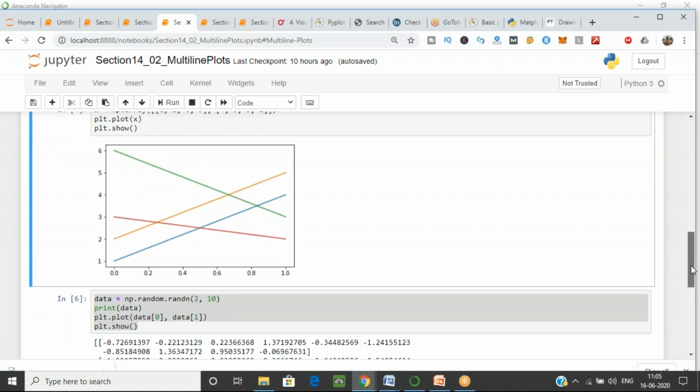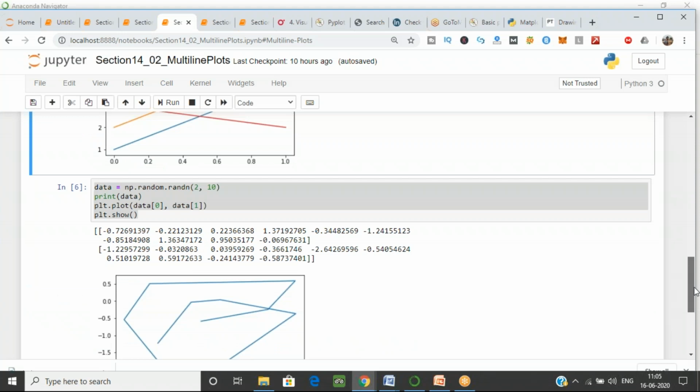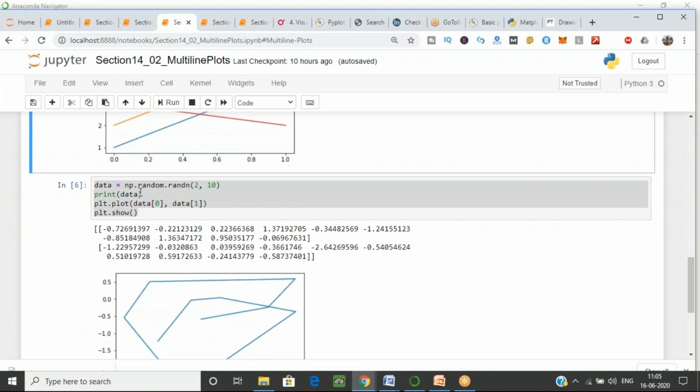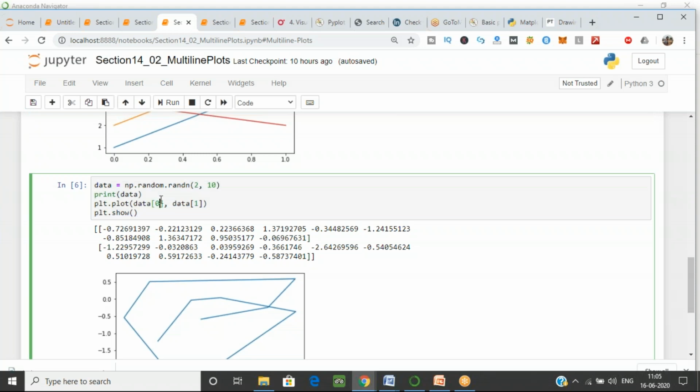Just like this example, I'll explain the random function, how it is doing in the random function. As you can see, we are using one variable, data, over here, and I'm using the random function because I want to generate random values.